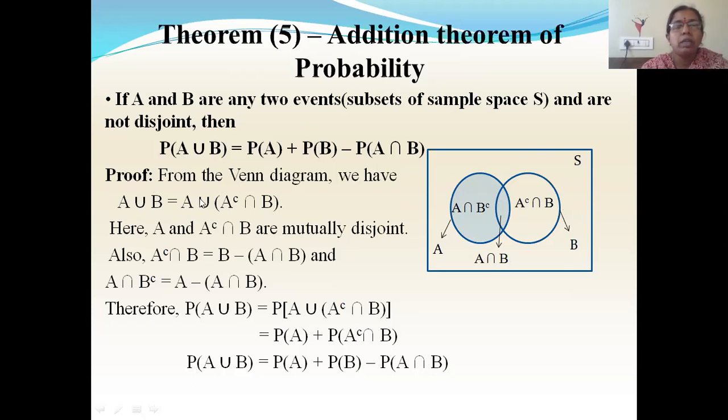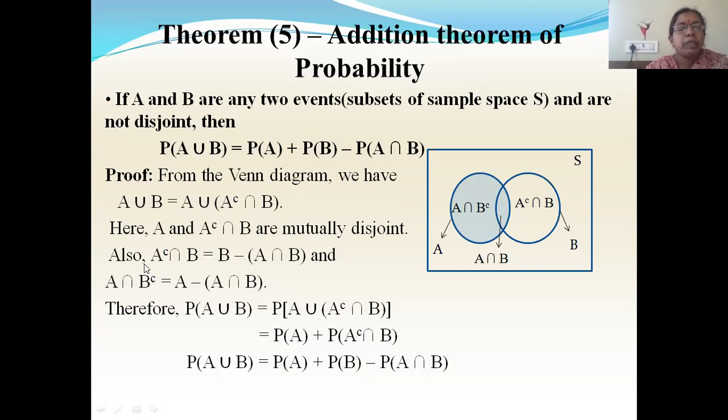Now these two are disjoint, mutually disjoint. See, this is one and this not shaded part is the other event. So you don't have any common part in these two. So they are disjoint events, mutually disjoint events.